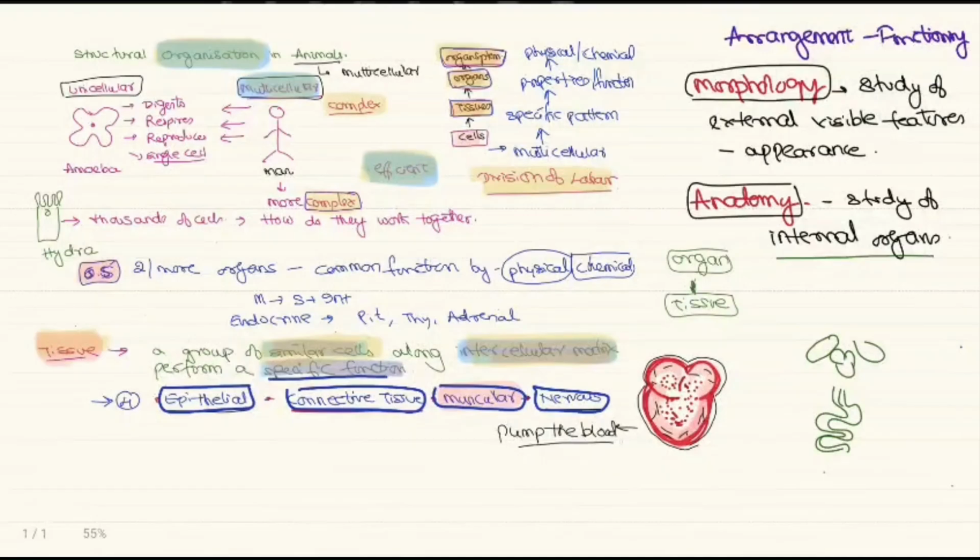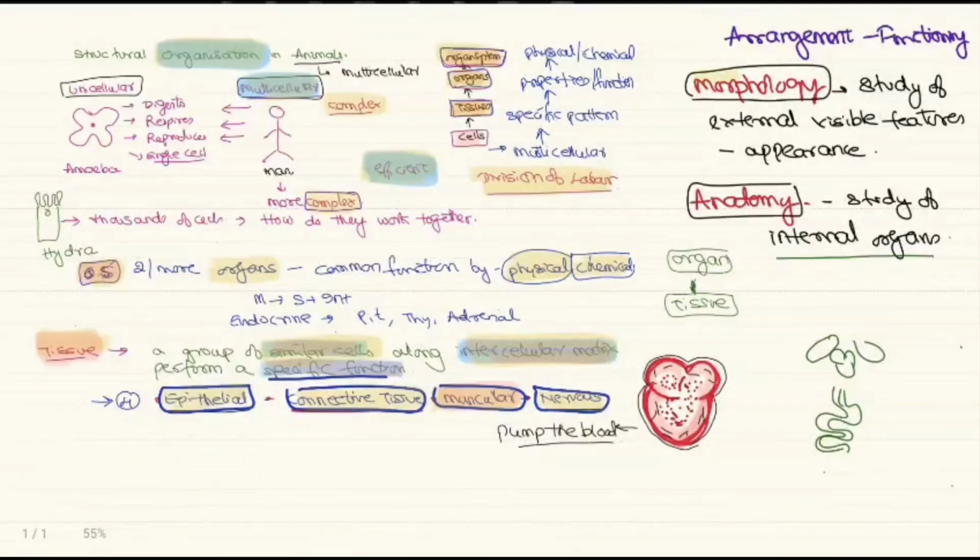So we have taken the example of the heart, and in the heart, how the epithelial, the connective tissue like the blood, the muscular tissue and the nervous tissue are involved. These tissues combine to form the organs, and two or more organs which are combined either physically or chemically will form the organ system.